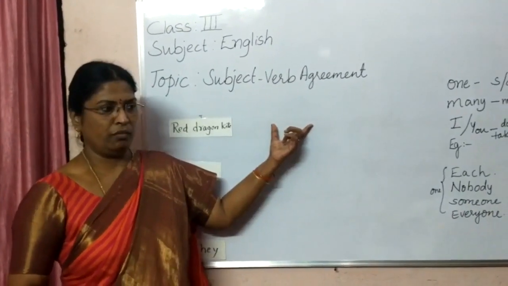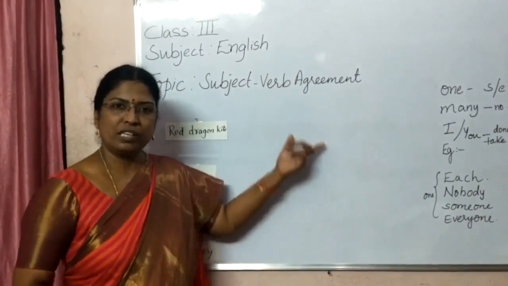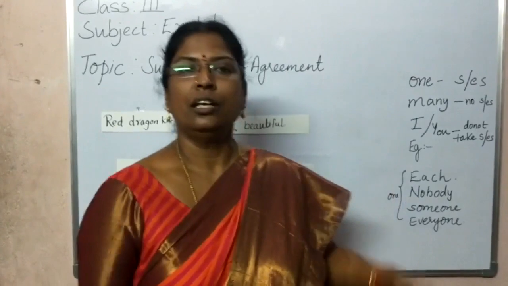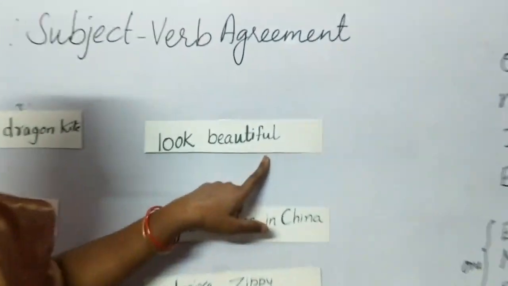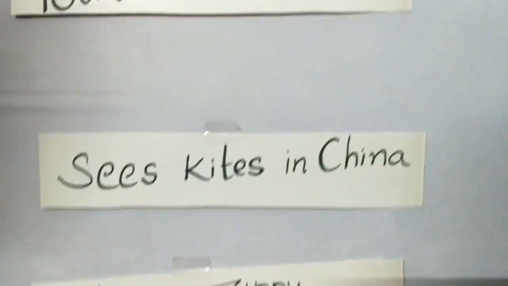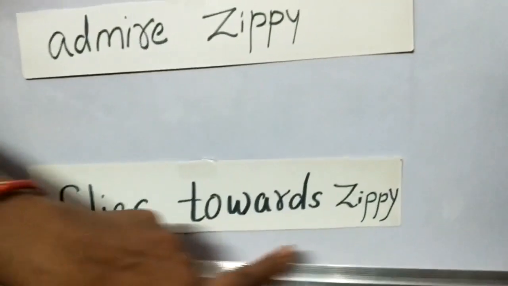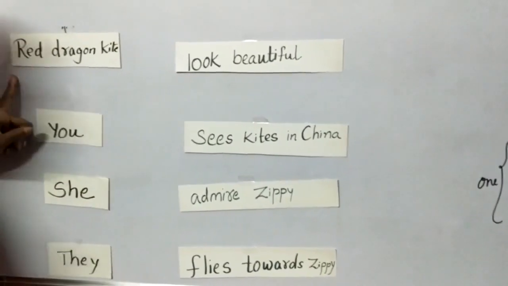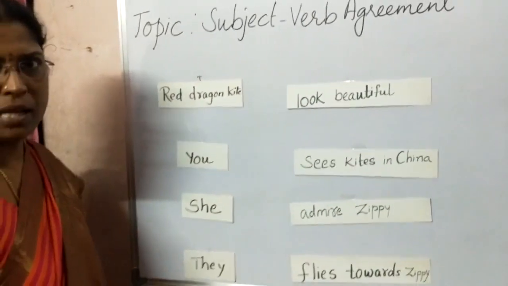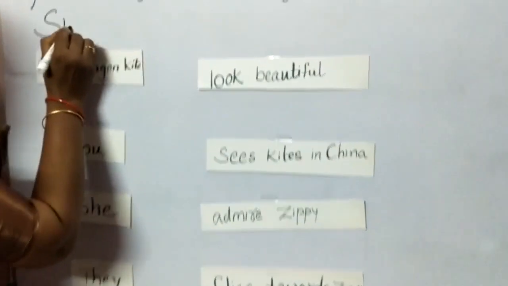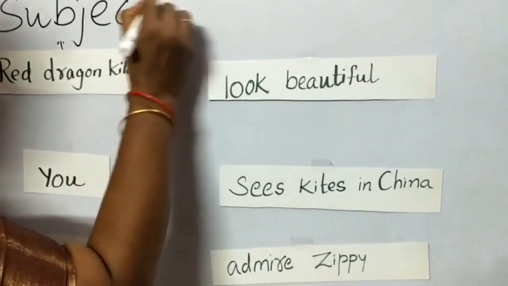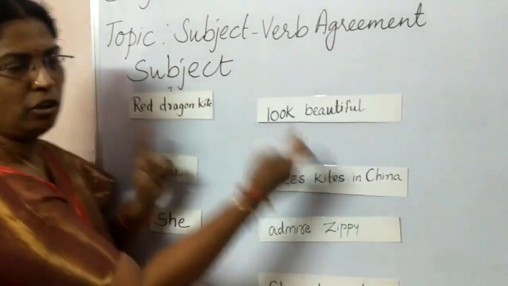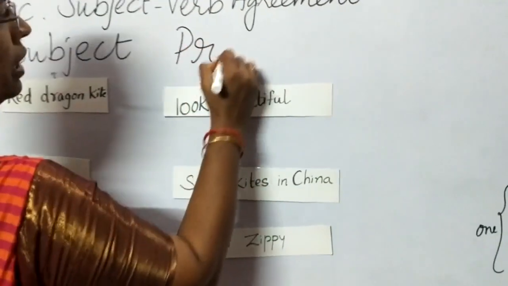Now I'll show you the other cards, children, and we'll try to fix those cards here and see how the verb helps us. Now look at it. Look, beautiful, sees kites in China, admires Zippy, flies towards Zippy. Now all these are the naming words. They are the nouns and the pronouns. So we call them subjects. So for this subject, we need to select the predicate. So these are the telling part of this subject. This is a predicate.